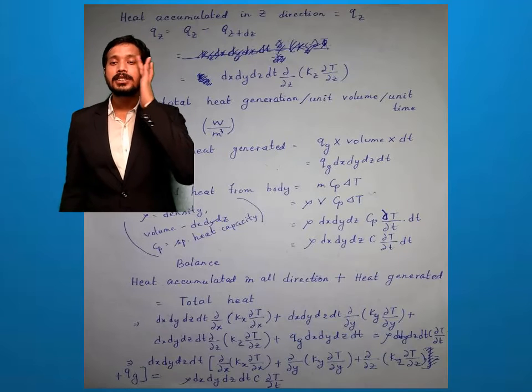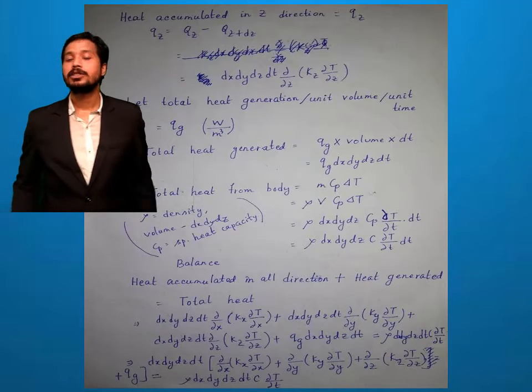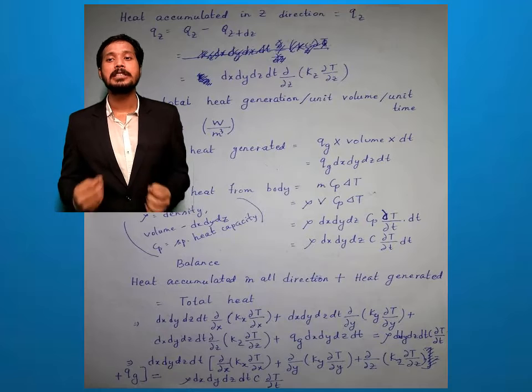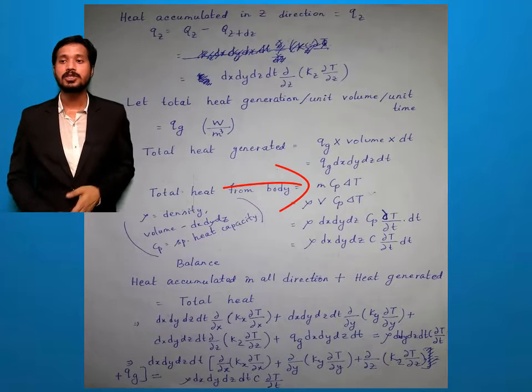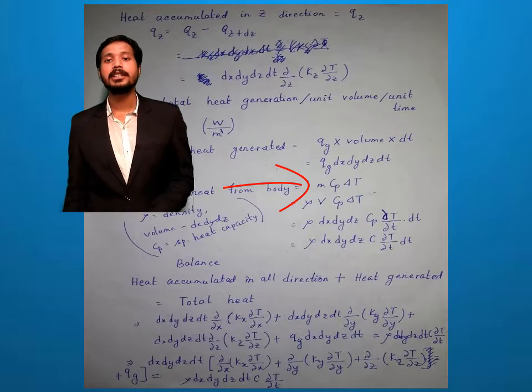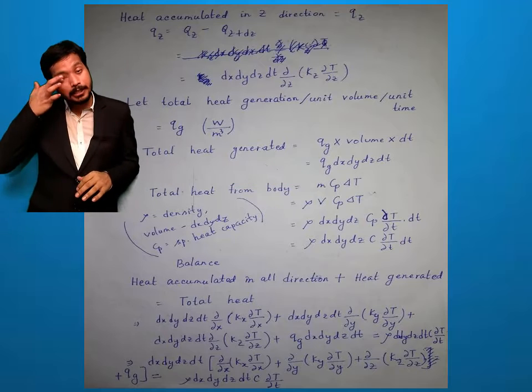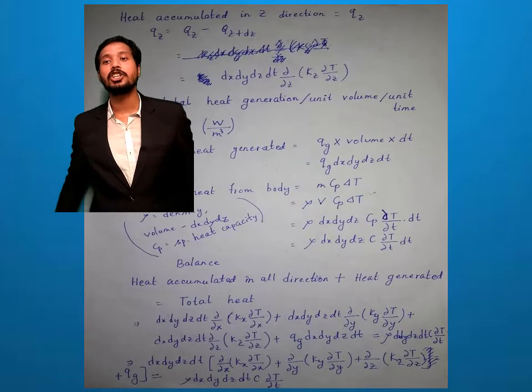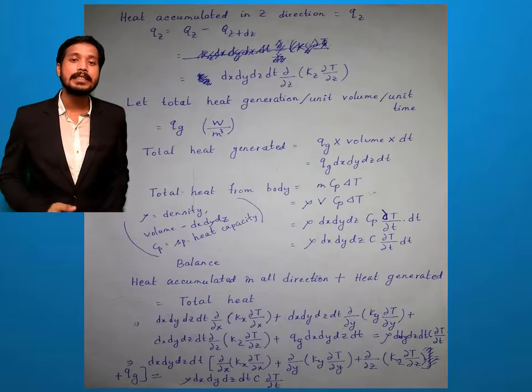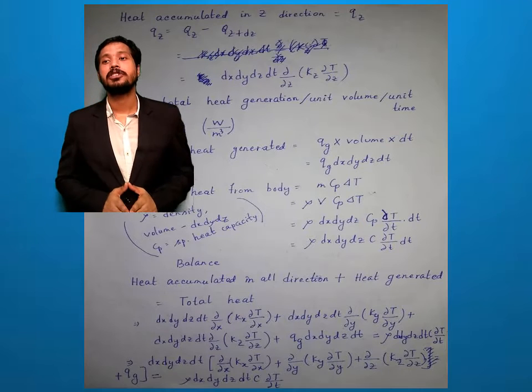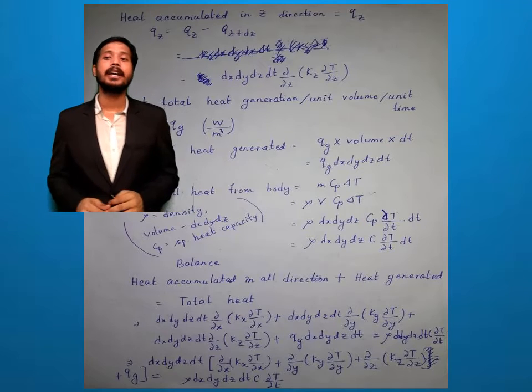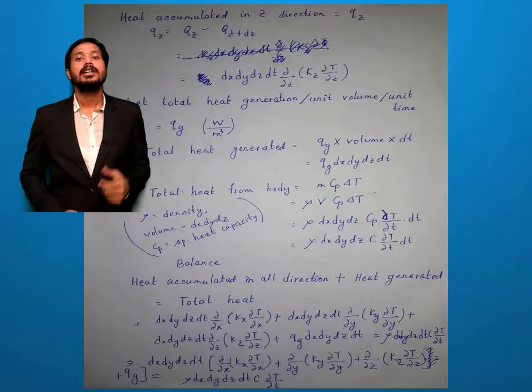Now what is the total heat from body? So the formula already I know, mCp delta T. So what is this m? Mass of body. What is Cp? Cp is the specific heat capacity of body. And what is delta T? The temperature difference of the body. So finally we can write mass means what we can know?